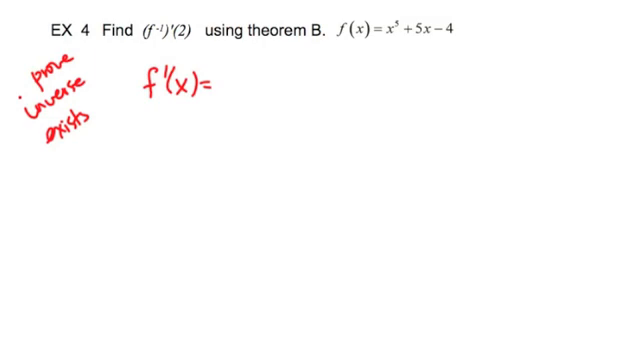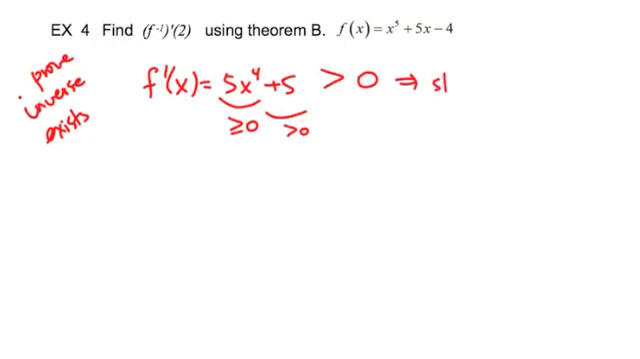So when I take the derivative, I'm going to get 5x to the 4th plus 5. Well, this is always positive because x to the 4th, an even power, regardless of what x is, has to be non-negative, times 5 is non-negative, and of course, adding 5 is positive. So altogether, this is strictly positive. It doesn't even have a 0 slope anywhere. So the slope is strictly positive, which means the function is strictly monotonically increasing.